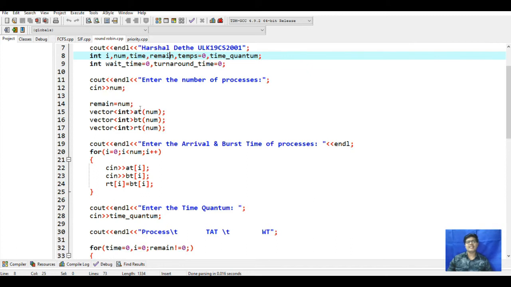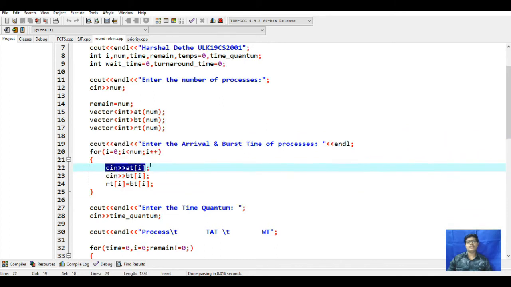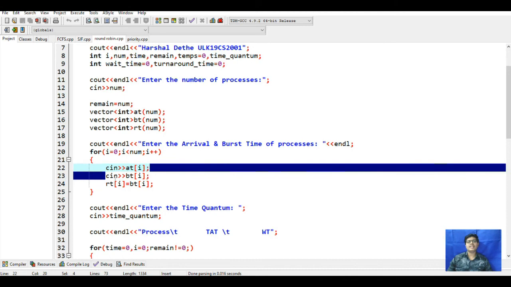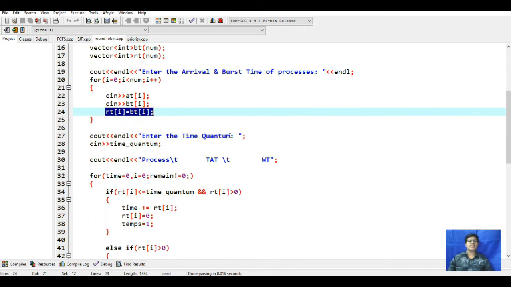Then it will initialize at, meaning arrival time, bt, meaning burst time, and rt, meaning remaining time. For that this function is used for the arrival and burst time. For that in the loop, first it will take the arrival time here, this will take the burst time, and it will calculate the burst time and arrival time.